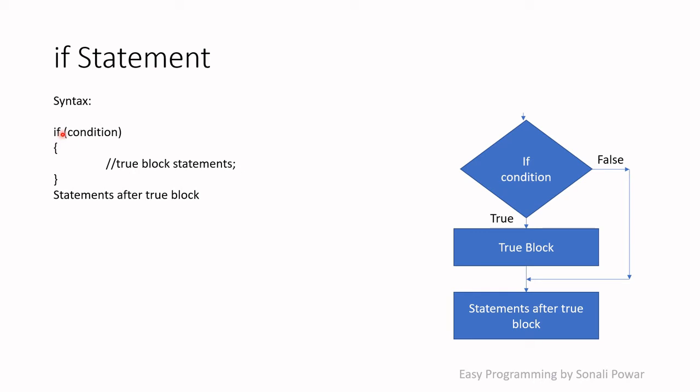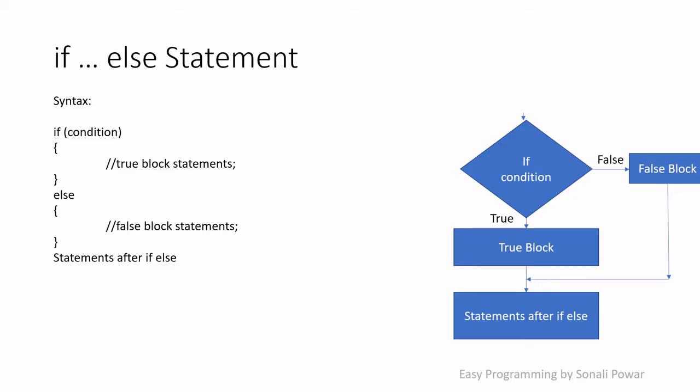In the C language, to write the if statement, write down if, and in the bracket write down the condition. And within the opening and closing curly brackets write down the true block statements. If this condition is true, then it will execute the true block statements, and after that it will continue the execution. And if this condition is false, then it will not go within this block; it will directly jump after the curly bracket and continue the execution. So this is about the if statement.